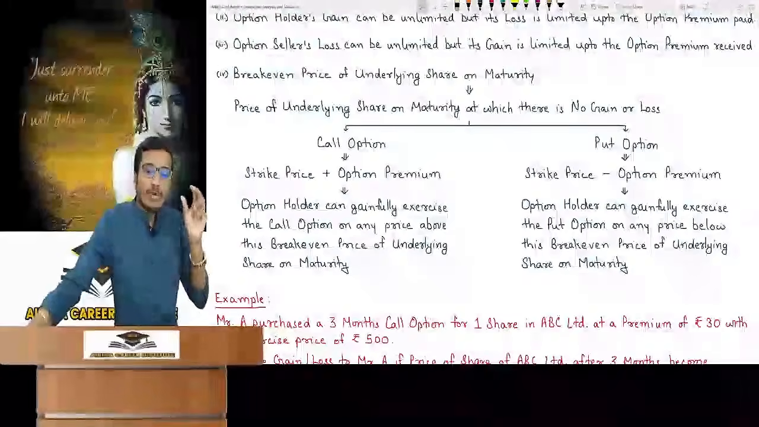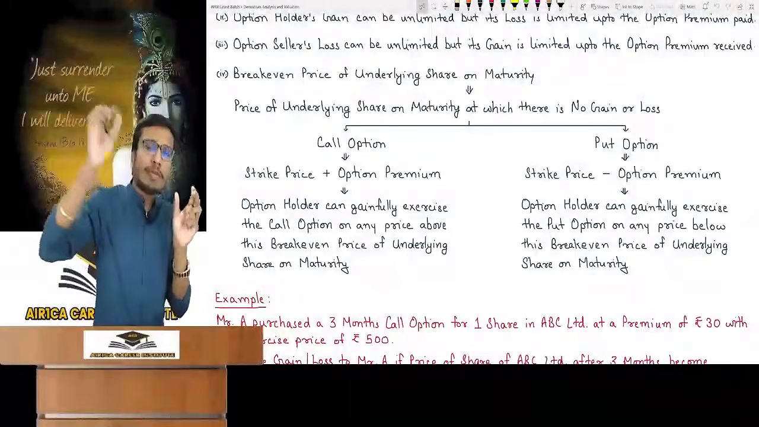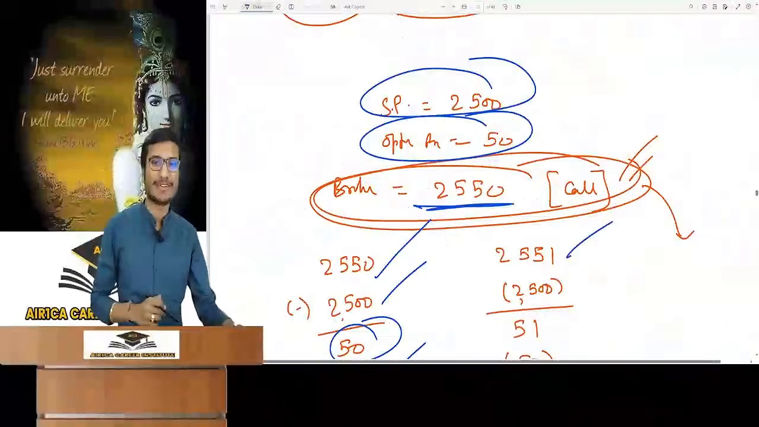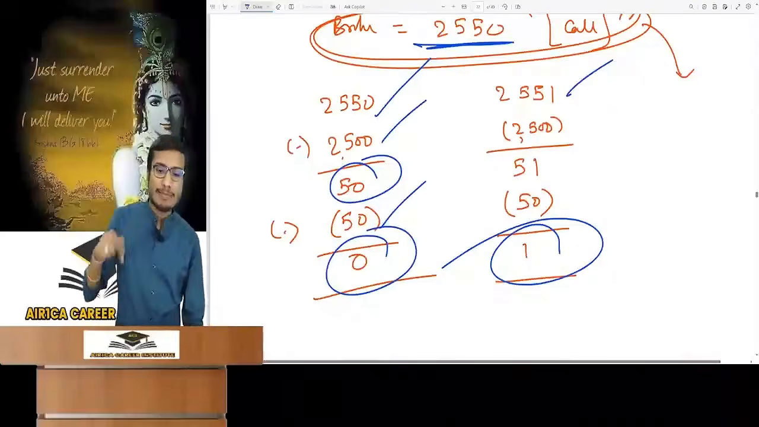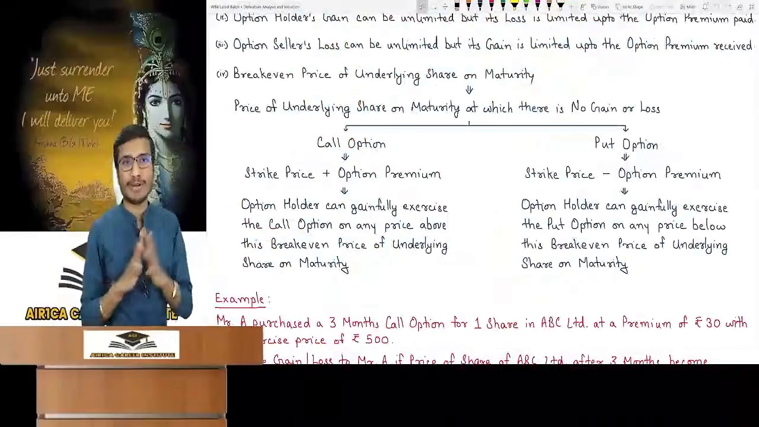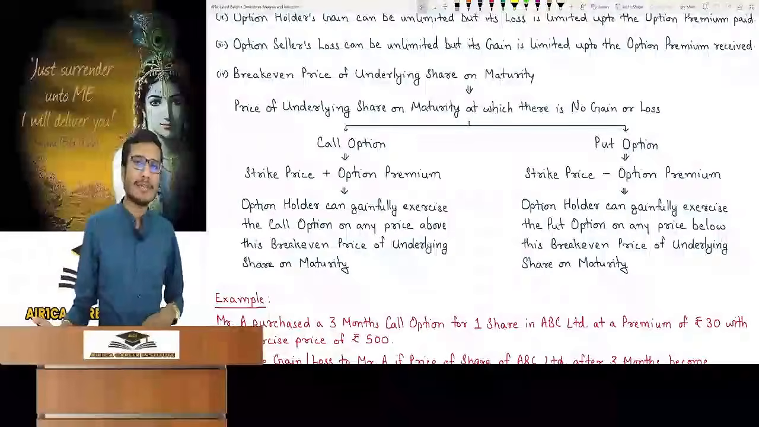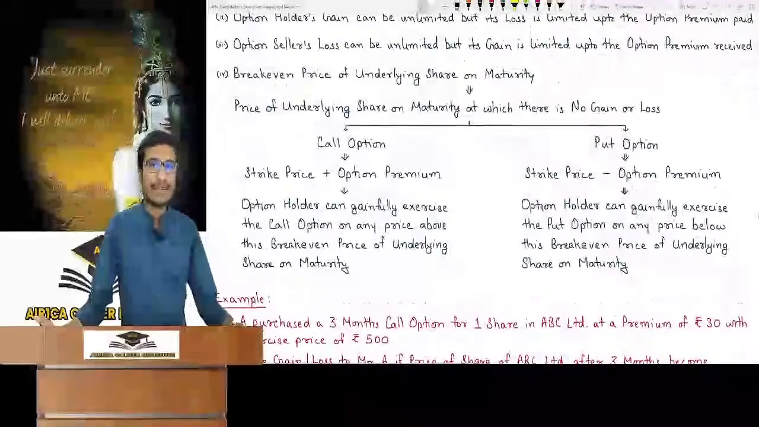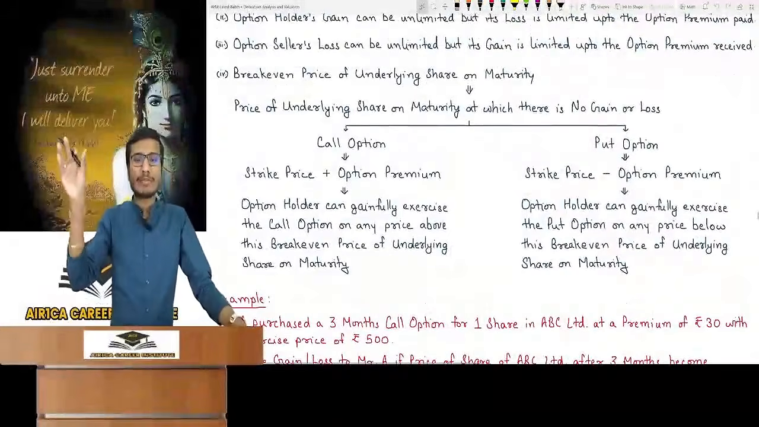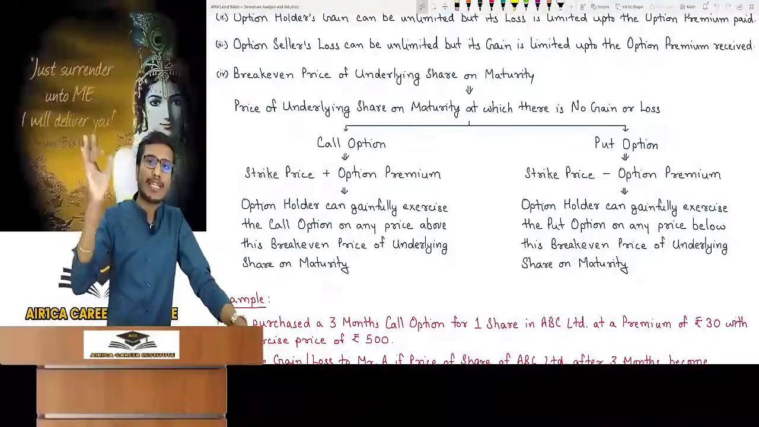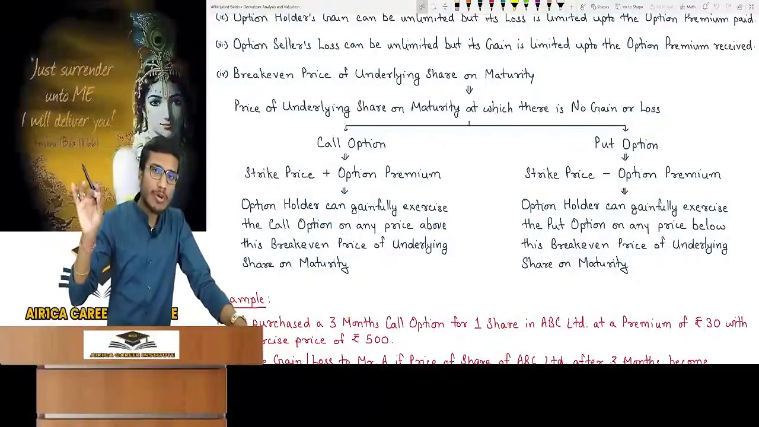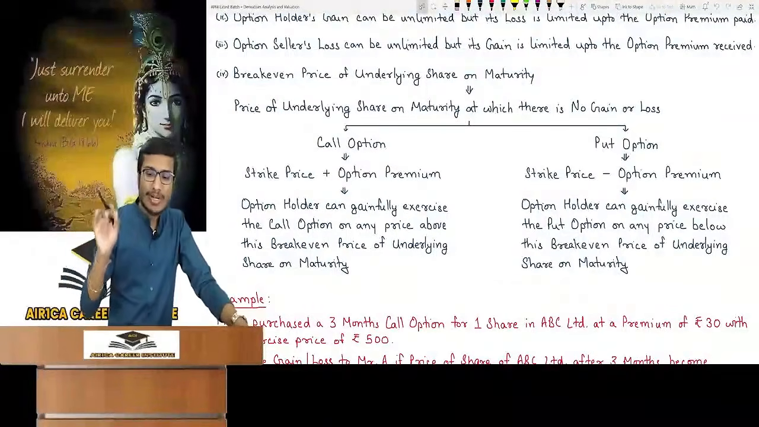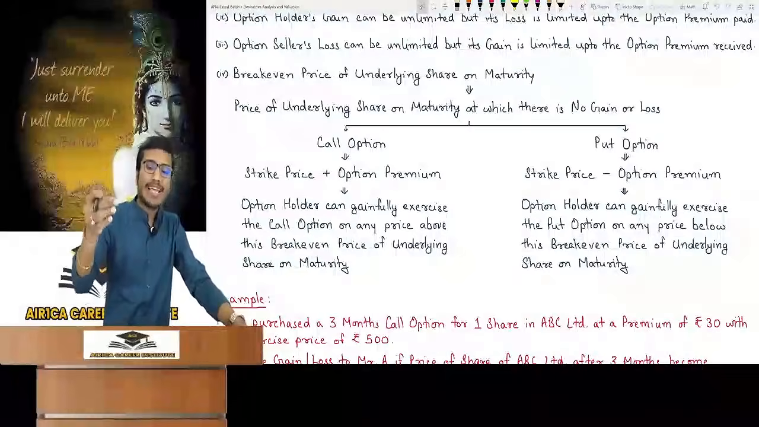What does it mean? The price is calculated to be 2550. If the price goes up by even a single rupee from the break-even price, it becomes 2551, and you see a 1 rupee gain. This means that the option holder will gain over a call option above the break-even price. In the case of a put option, how will the break-even price come? You can check it according to the same logic. It's strike price minus option premium. If this is the market price, then no party will get a gain or loss. And if the price goes below this price even by 1 rupee, then the option holder will get a gain. So the option holder can gainfully exercise the put option at any price below this break-even price of the underlying share on maturity.